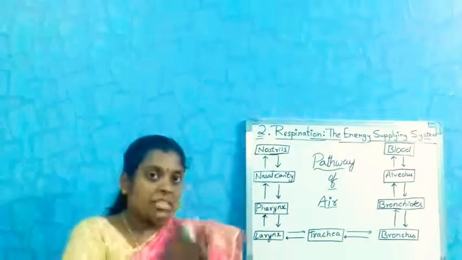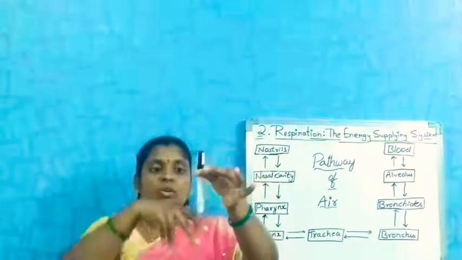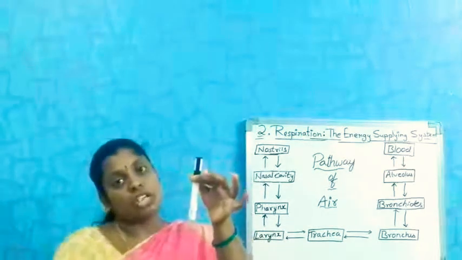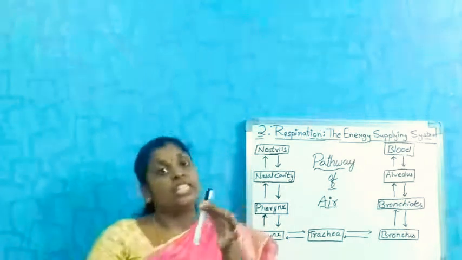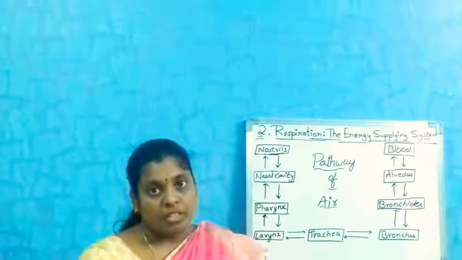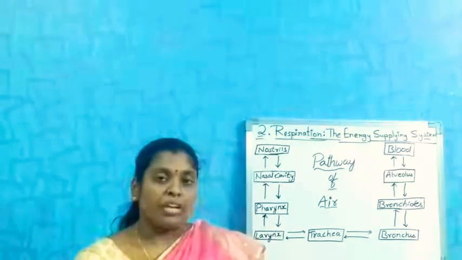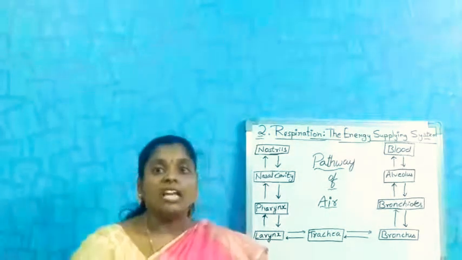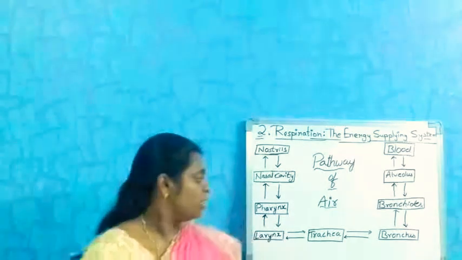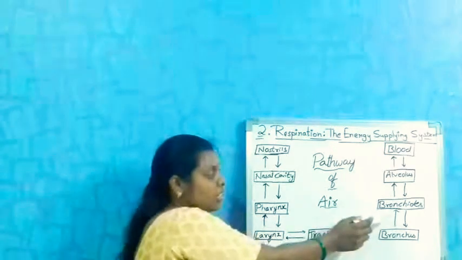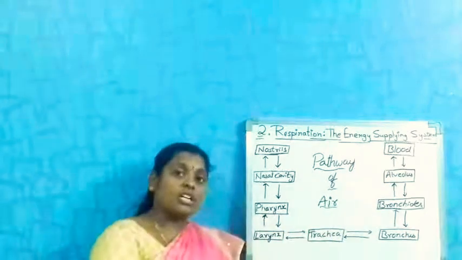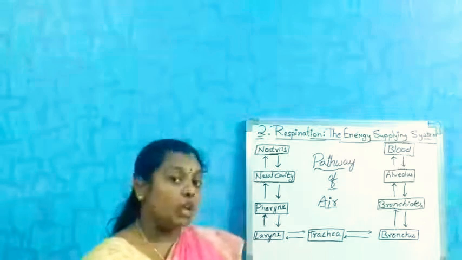See, this is the trachea, and from the trachea the two bronchi develop. Each enters into each lung. Again, these bronchi are further divided into many bronchioles, and each is attached to an alveolus. Alveoli is the plural form, alveolus is the singular form. From the bronchus, many bronchioles are divided, and each bronchiole is attached to alveoli.